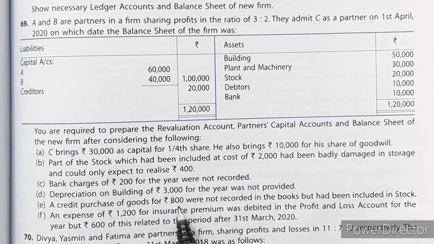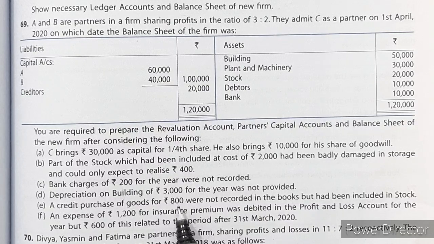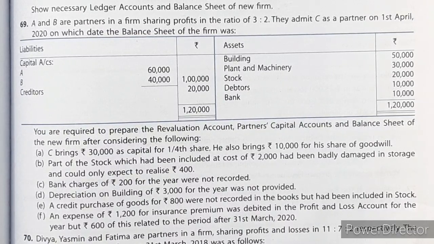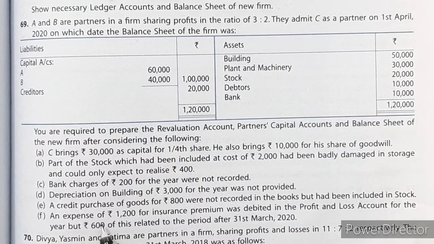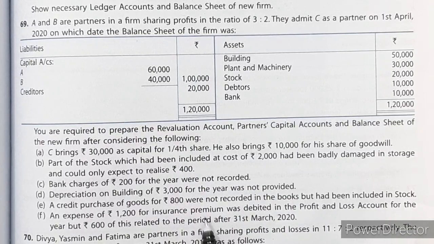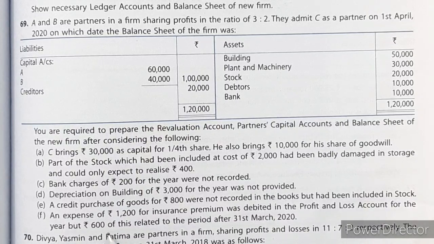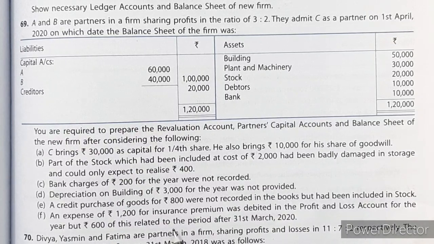So creditors will increase by 800 and it is already included in stock. An expense of rupees 1,200 for insurance premium was debited in profit and loss account for the year, but 600 of this related to the period after 31st March 2020. So it is prepaid insurance premium 600 rupees.